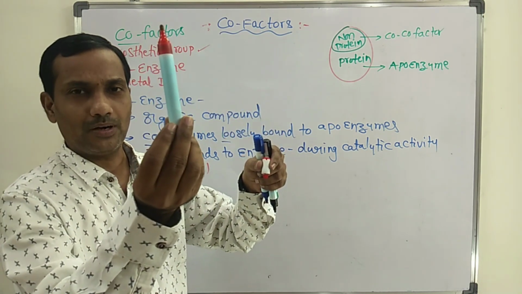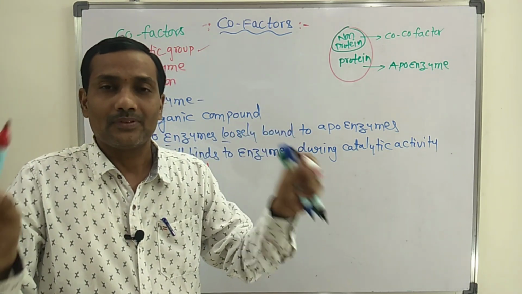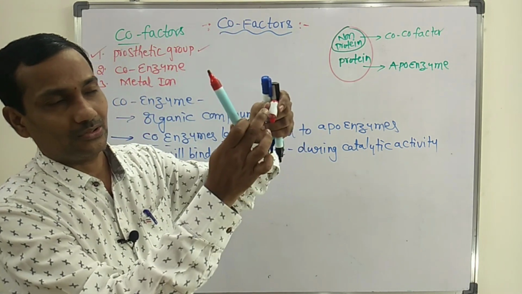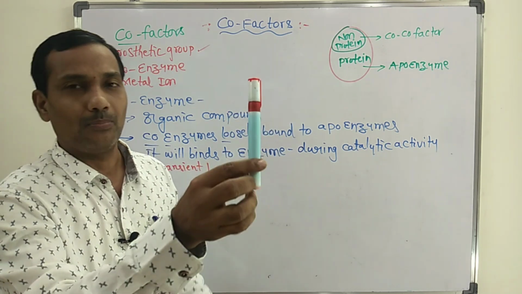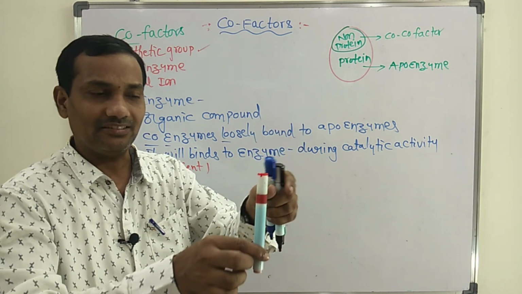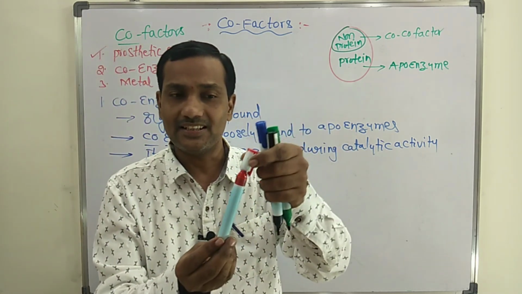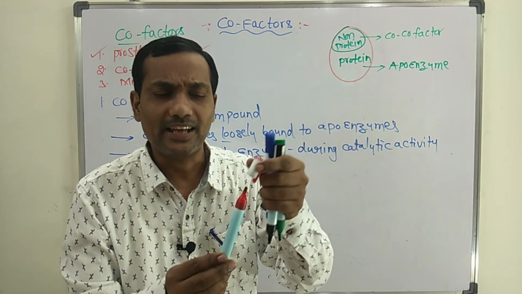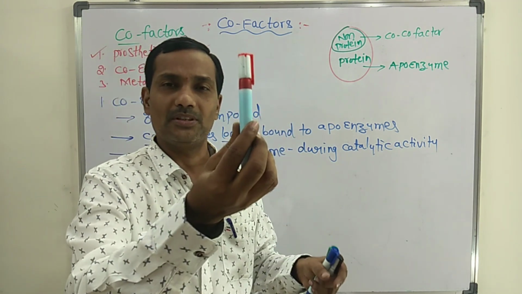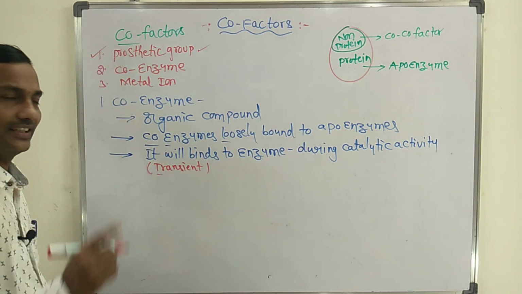But this protein part, the apoenzyme, and this coenzyme exist separately in the cell. But whenever the enzyme starts to perform its function, this coenzyme binds to apoenzyme, then it performs the function. But later after catalytic activity, again this coenzyme separates from the apoenzyme. That means you can observe a transient phenomenon. Only during catalytic activity will it bind, then activate apoenzyme, then it performs its function. Its association is transient.